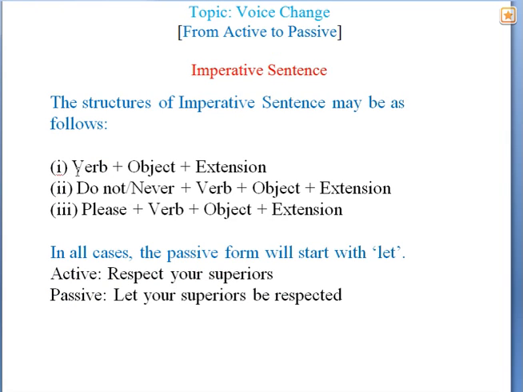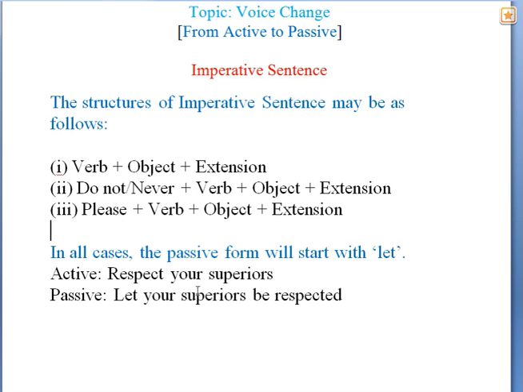Number one, the sentence may start with a verb. There may not be any subject. Verb, then object, then extension. Number two, your sentence may start with do not or never. Negative word, then verb, then object, and there may be extension. In the third case, your sentence may start with please. Then you will get verb, object, and then extension.